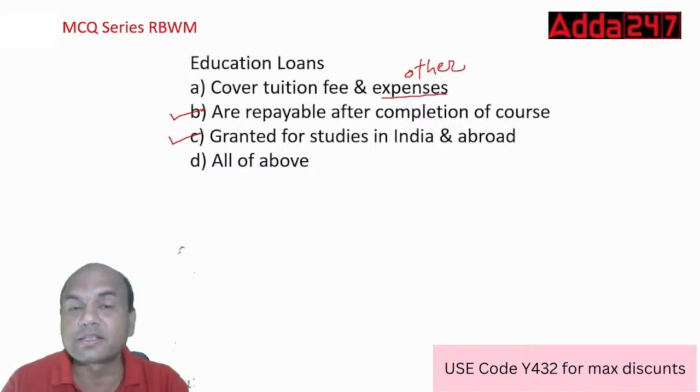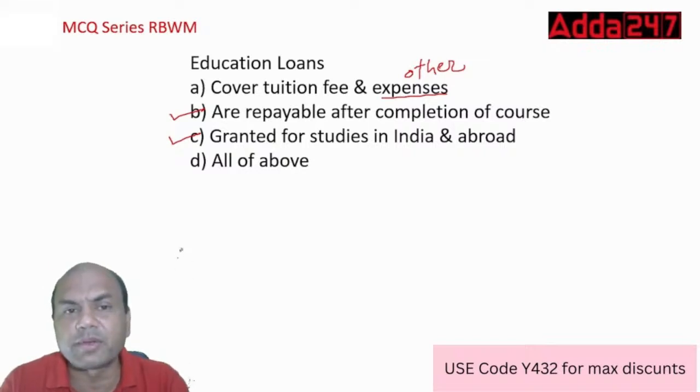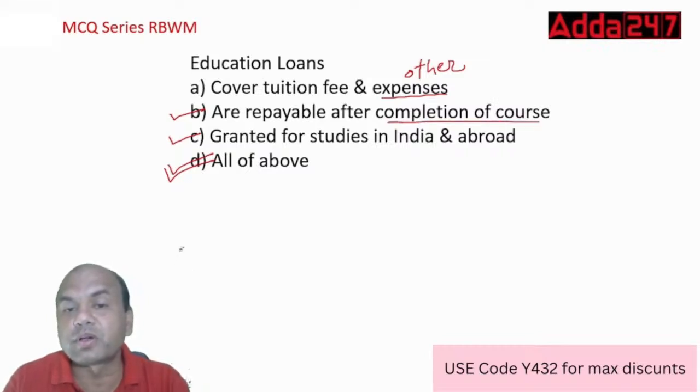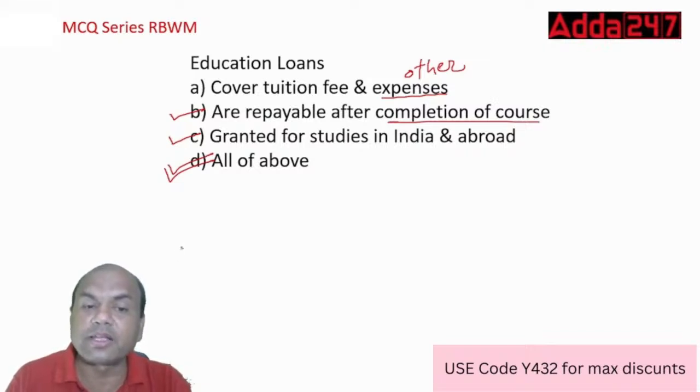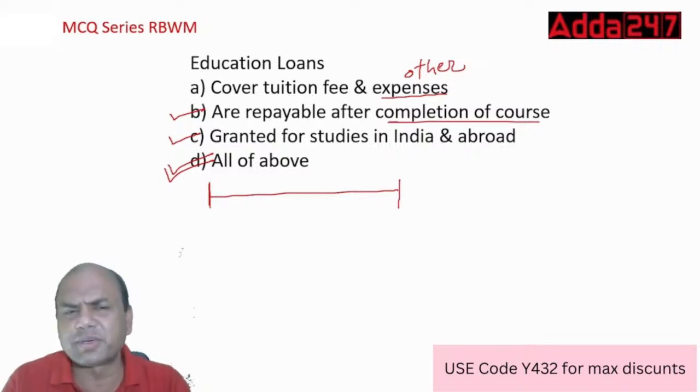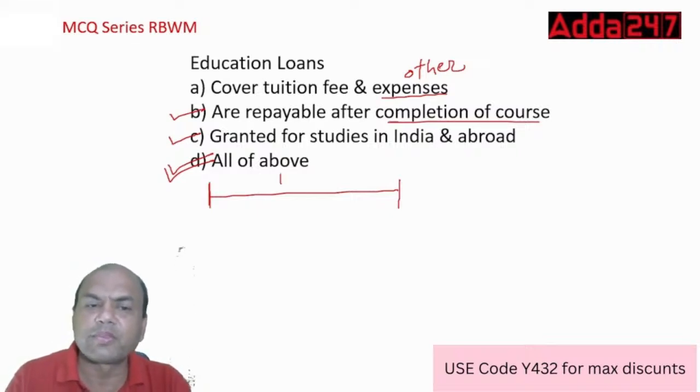So the correct answer is, that's why I said, now we'll be coming to the difficult part. It is D. Repayable after completion of the course means what? See here, education loan, how is it given? Suppose I give that education loan today. This guy or girl, it's not gender biased, will be requiring at least, let's say that person is doing engineering, around 4 years.